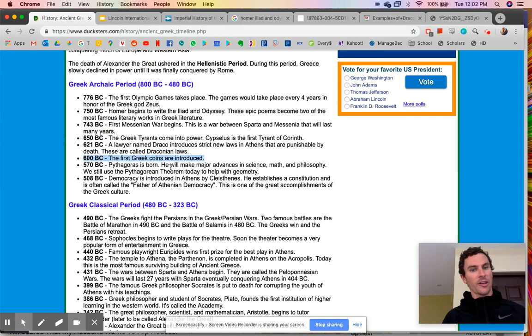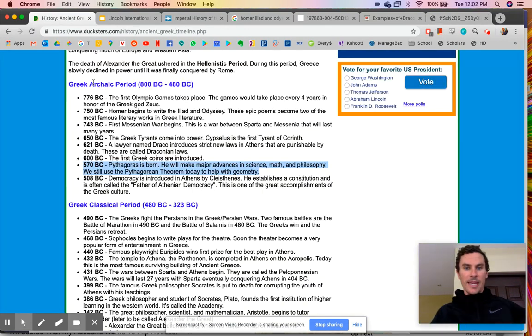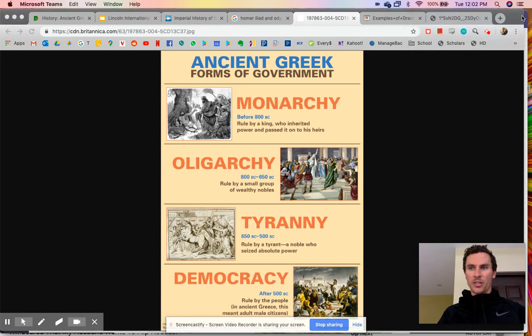Greek coins, found them everywhere across the ancient world. Pythagoras, the Pythagorean theorem. Go ask Mr. Daney, what's the Pythagorean theorem? He might have already taught you. A squared plus b squared equals c squared. Next, we have the beginning of democracy. Again, democracy, one person, one vote.